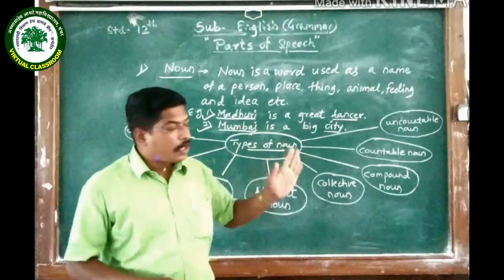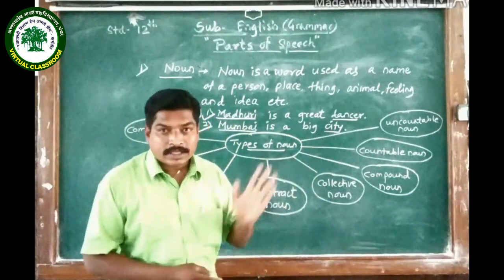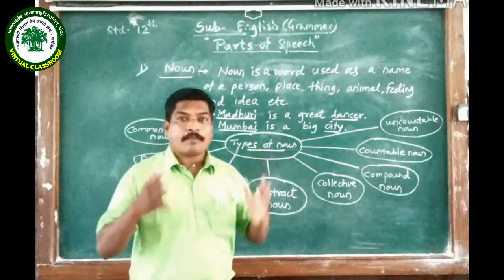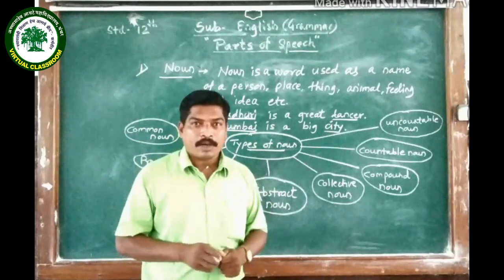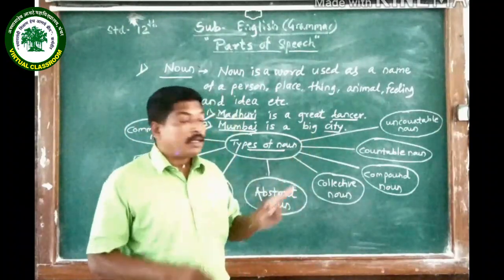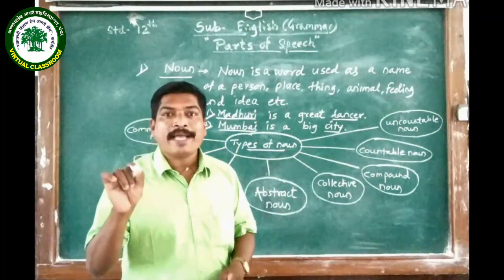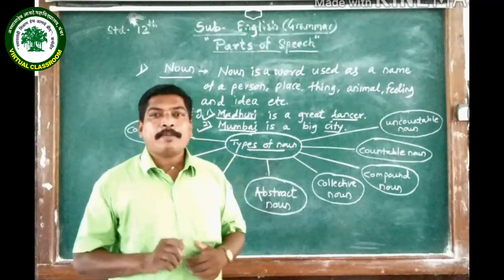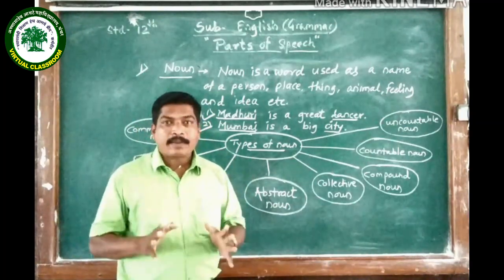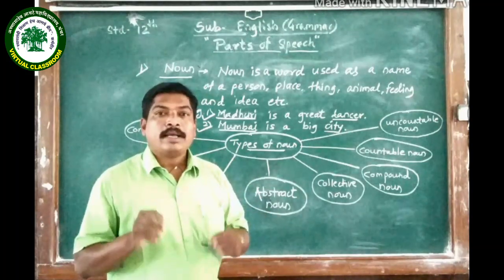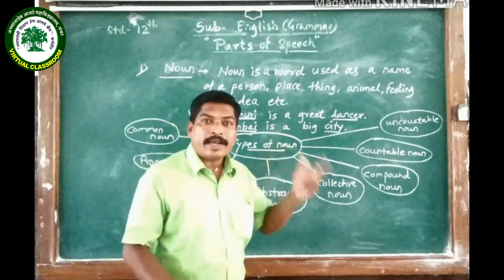This is the peculiarity of uncountable noun, that this kind of noun can't be modified into its plural form. To utter an uncountable noun, there is a need of a measuring unit. For example, if I say milk, I can't modify that milk into its plural, milks. I have to say 1 liter milk.